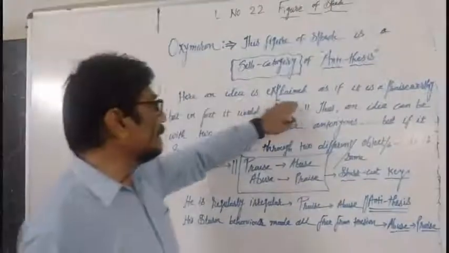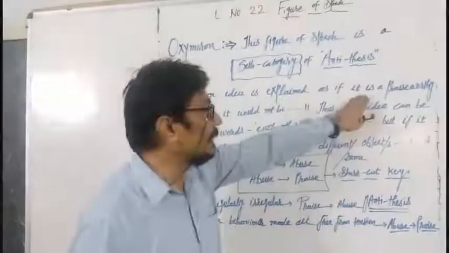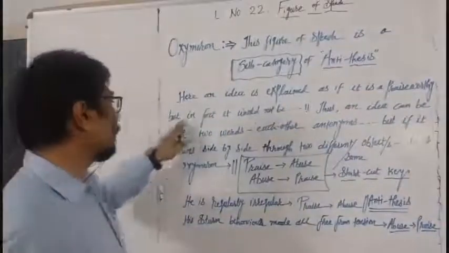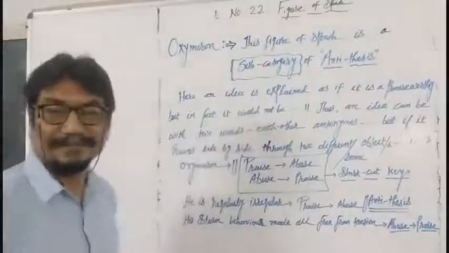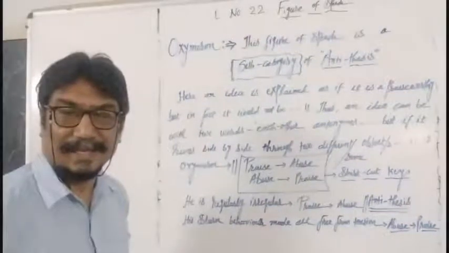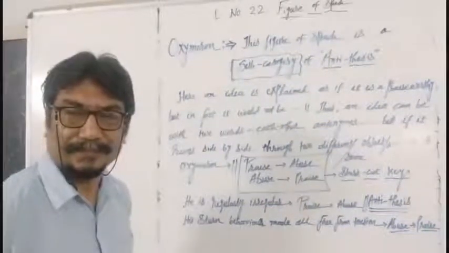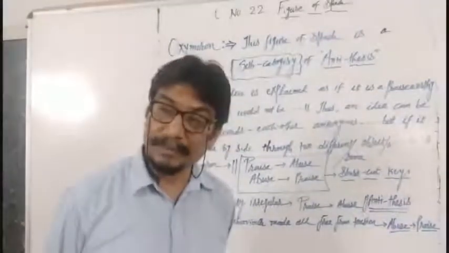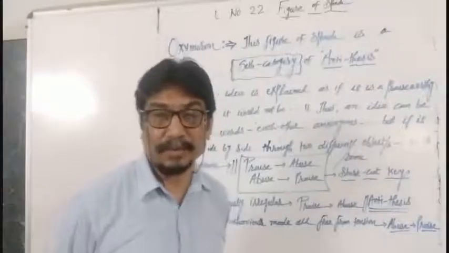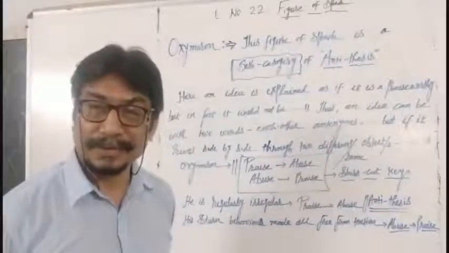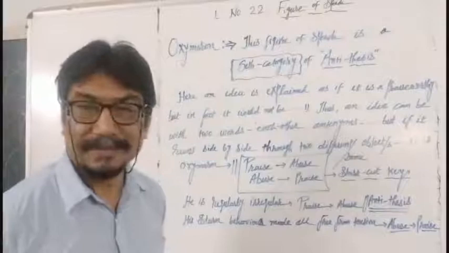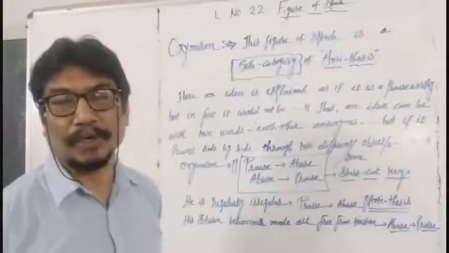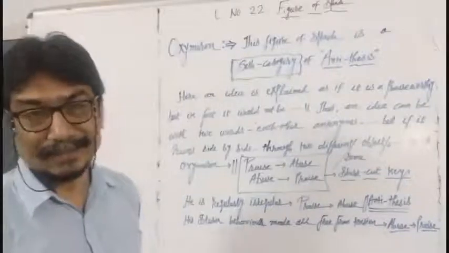Here an idea is explained as if it is praiseworthy, but in fact it would not be. If I praise someone, that will not be the praise. If I abuse someone, that will not be his or her abuse. What you speak opposite to that, the total target meaning will come out. And that is oxymoron.